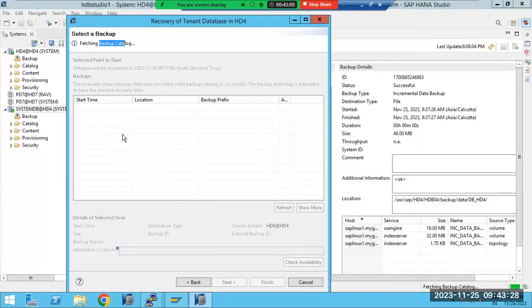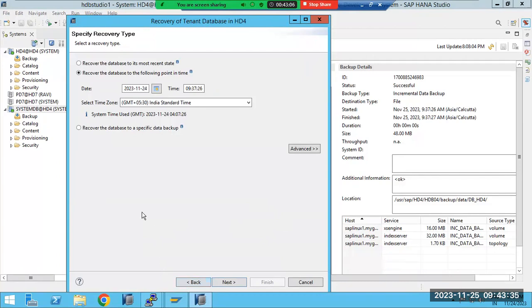So let's see what data will come here. There are no backups, so something is wrong with the timestamp. In this case, I can recover the database to a specific data backup. You can use the most recent state, depending upon the situation.